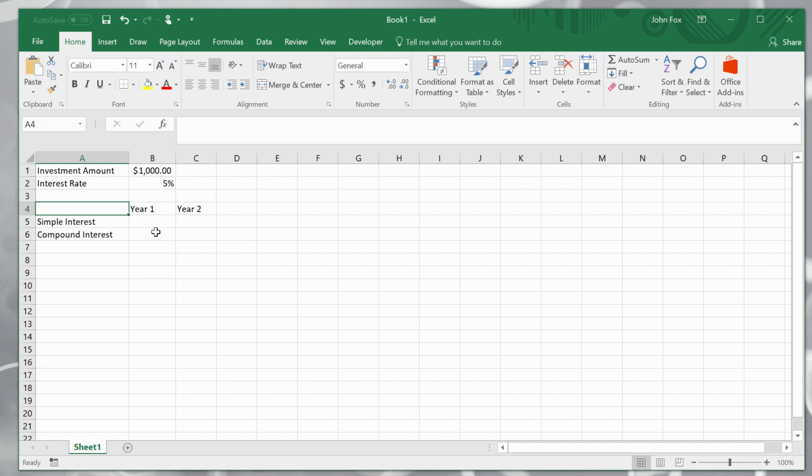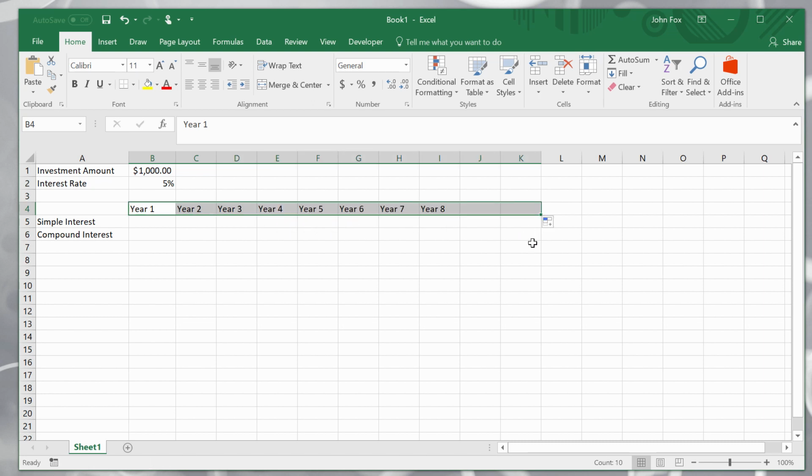Now this is the initial setup of our basic financial model. You can see I only have year 1 and year 2. I do want 10 years, so I just want to show you a little trick. With Excel or Google Sheets, if you highlight 2 cells in a row that shows the progression, say year 1 to year 2, and then you drag out, it's smart enough to recognize that you're adding up years. So it automatically now will drag out to year 10, which is pretty cool. You don't need to type it in each time. Okay, so we have our financial model set up.